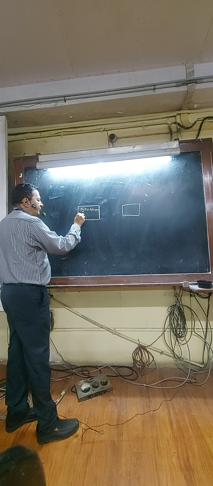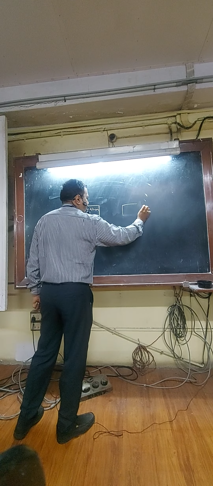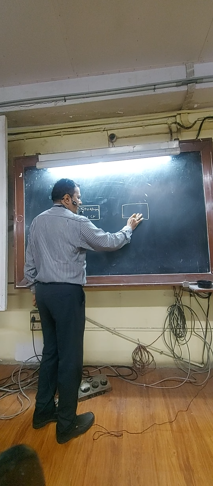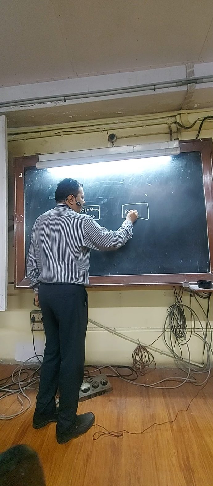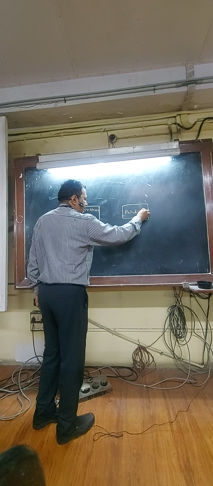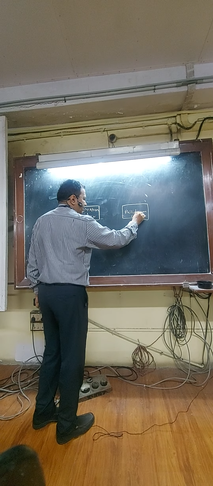Here I am going to use two words. Striatum means putamen plus caudate nucleus. Pallidum means globus pallidus.